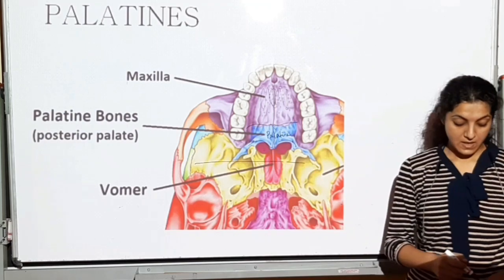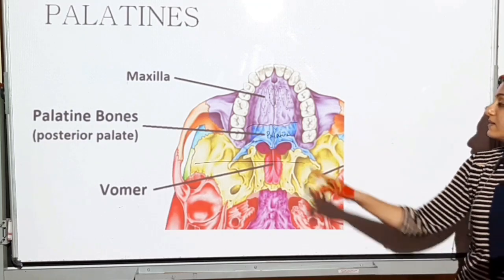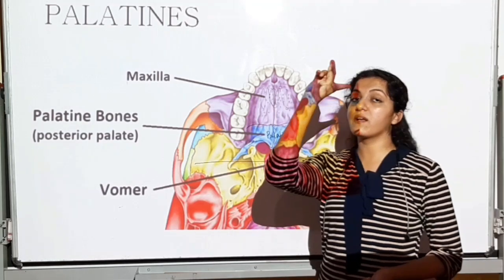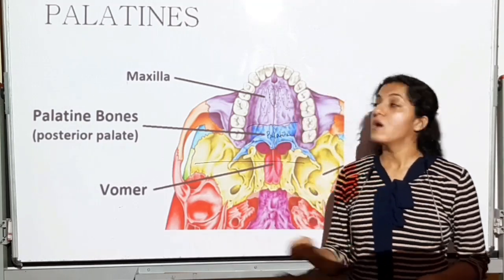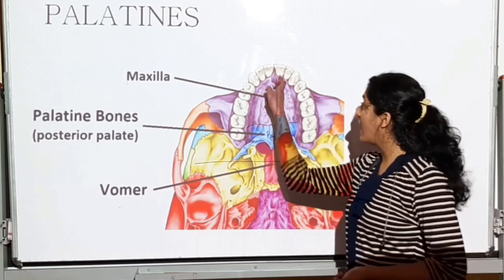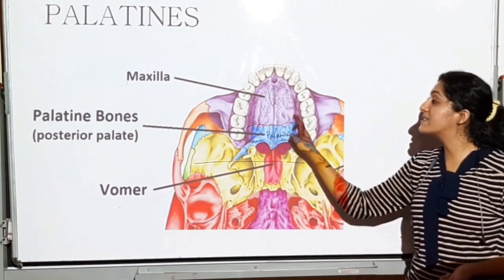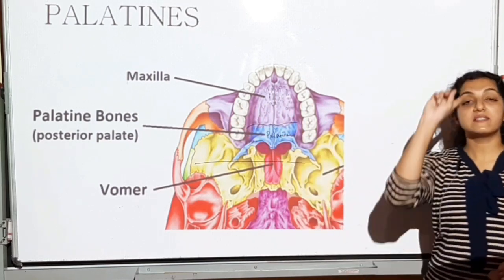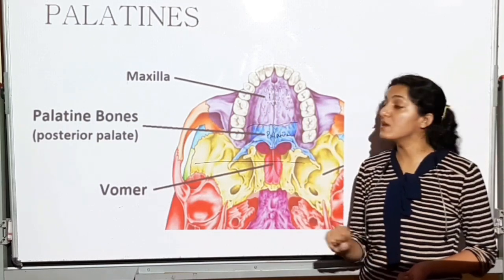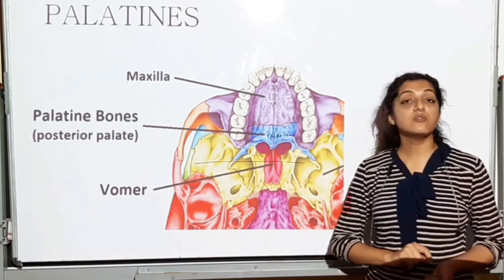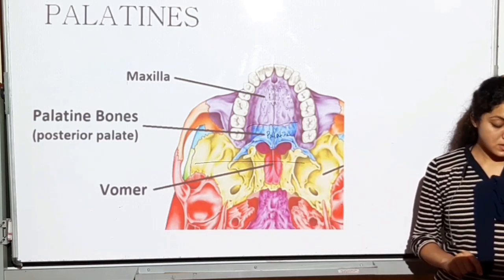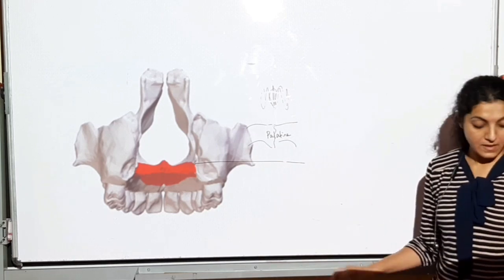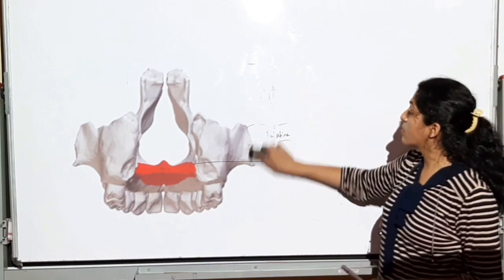So this you have to understand over here. How will you understand its location? Put your finger inside and touch your palate. When you're touching just behind your teeth, it's going to be the maxilla, the maxillary bone, this purple one. Whereas if you take your finger posteriorly to the hard palate, then it's going to be the palatine bones. Look here, this figure will explain more nicely.